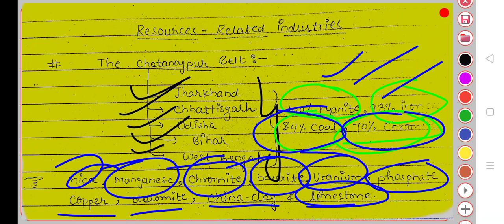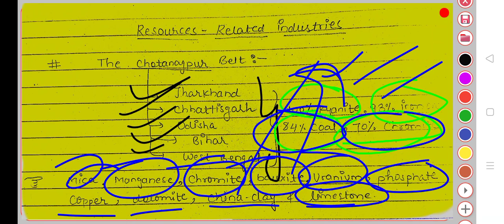Beyond this, there is mica, manganese, chromite, and bauxite, which is the ore of aluminium. Uranium, phosphate, copper, dolomite, and china clay are also there. China clay is related to the glass industries and other industries.